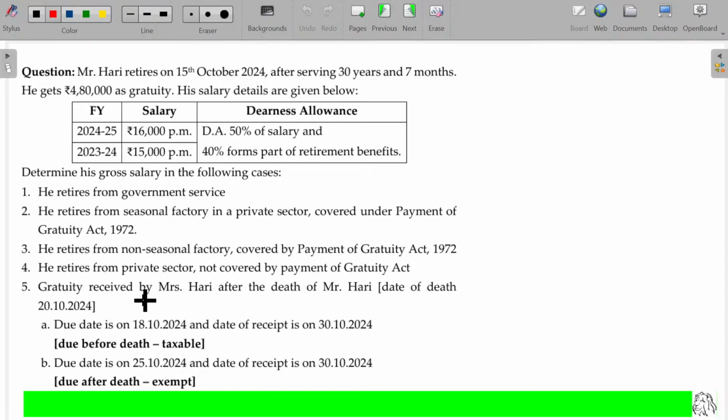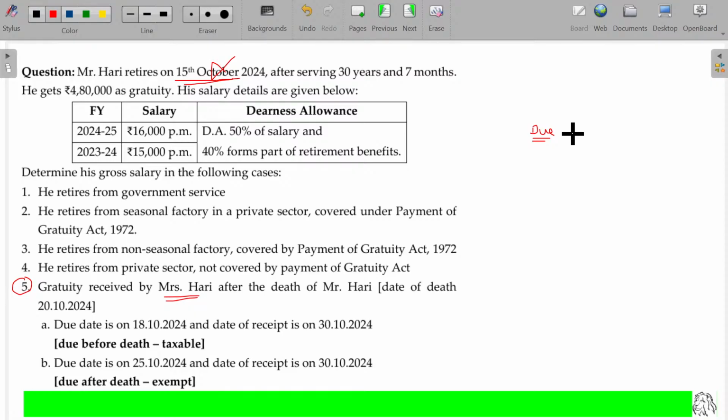Now, Mr. Hari retires on this date. Leave that. Fifth element: gratuity received by Mrs. Hari. Due date, due date. Okay.